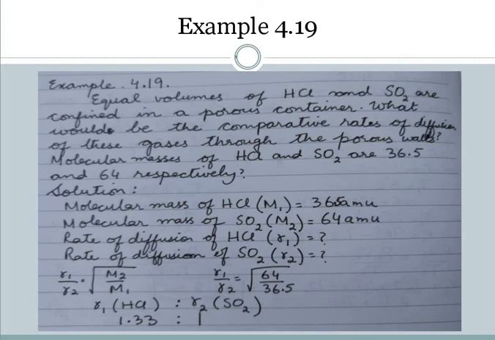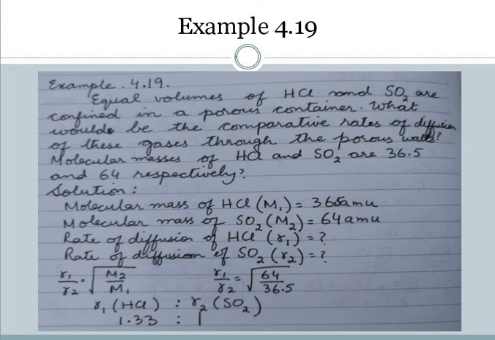From these molar masses, you can even tell which will move slowly and which will move faster. HCl has a smaller molar mass, so it will move more quickly as compared to sulfur dioxide, which has 64, a higher value. Taking the molar mass of HCl as M1 and of sulfur dioxide as M2, the rates can be determined very easily: R1 by R2 is equal to under root M2 by M1.